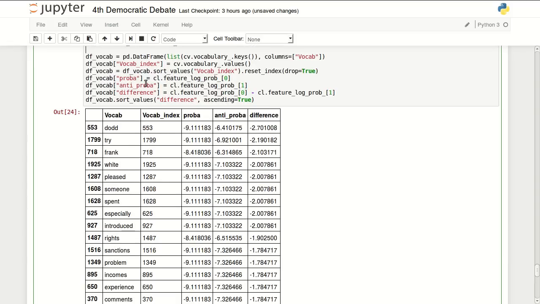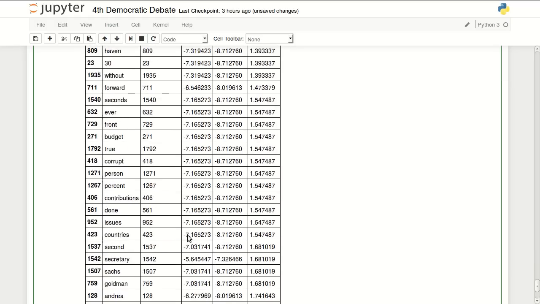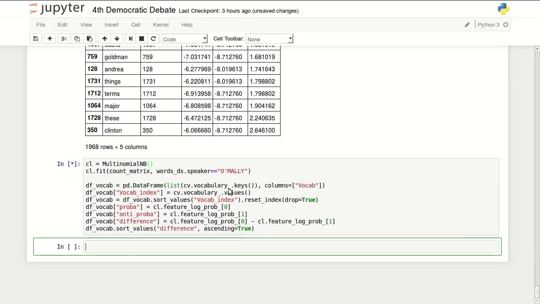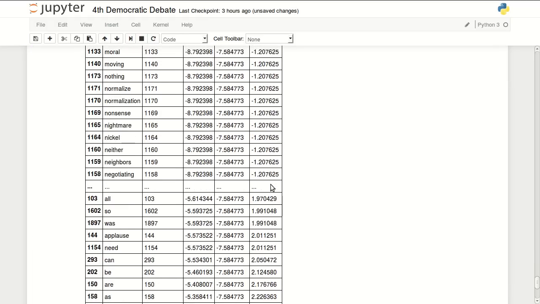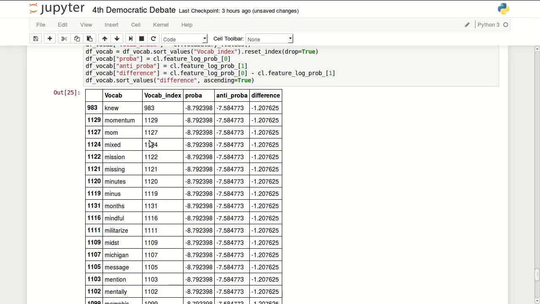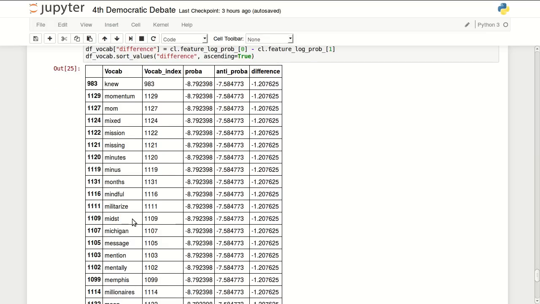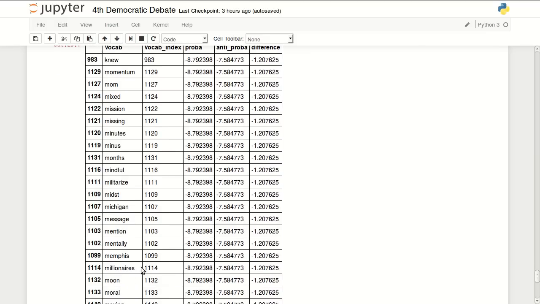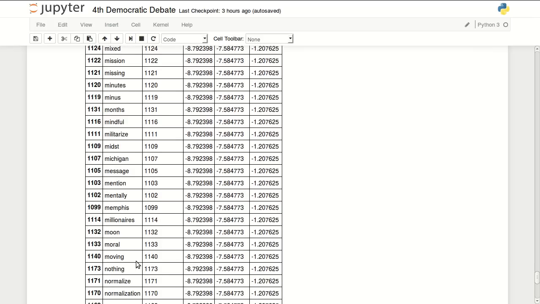Corruption, it's down there. Anyway, with O'Malley, it's a really interesting list because most of his most common words start with M. So no, but after that it's momentum, mom, mixed, mission, missing, minute, minus, month, mindful, militarize, mindset, Michigan, message, mention, mentally, Memphis, million, moon, moral, moving.